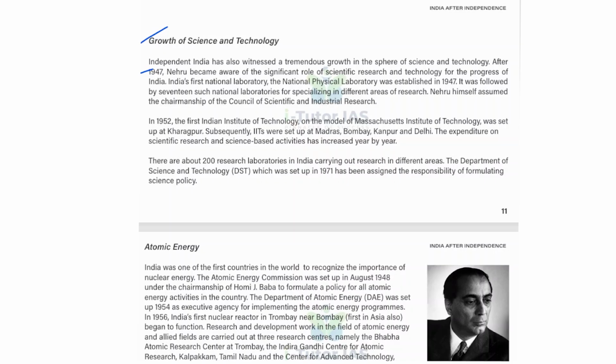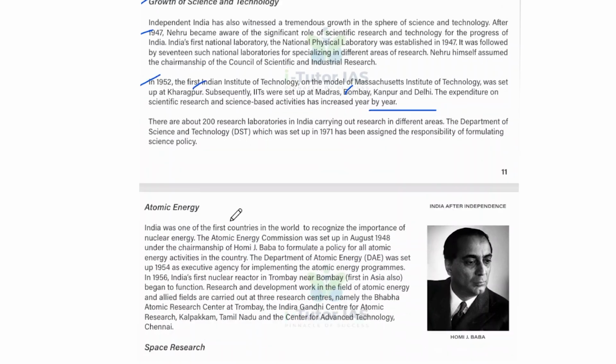Nehru himself assumed the chairmanship of the Council of Scientific and Industrial Research. In 1952, the first Indian Institute of Technology, on the model of Massachusetts Institute of Technology, was set up in Kharagpur. Subsequently, IITs were set up in Madras, Bombay, Kanpur, and Delhi. And the expenditure on scientific research and science-based activity has increased by the year. So that is growth of science and technology.